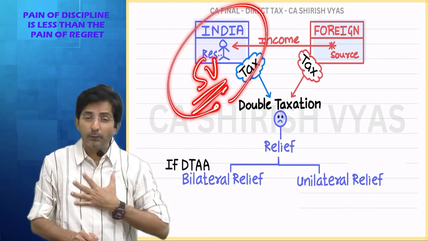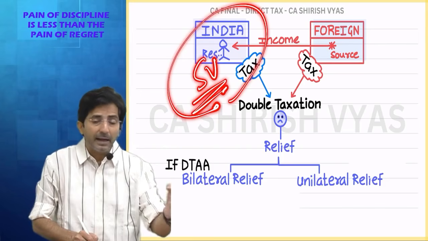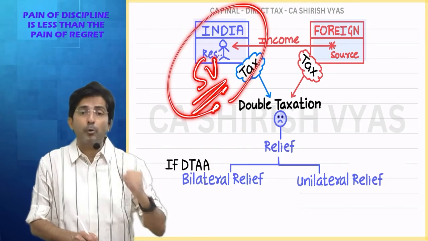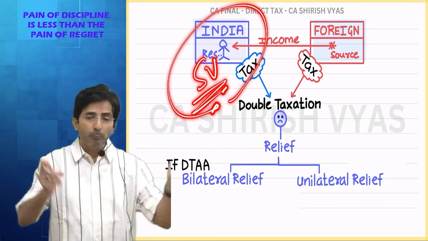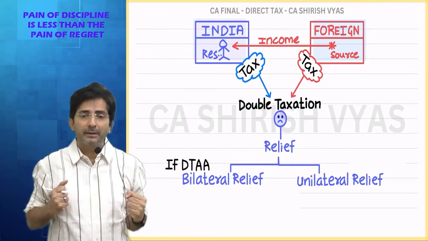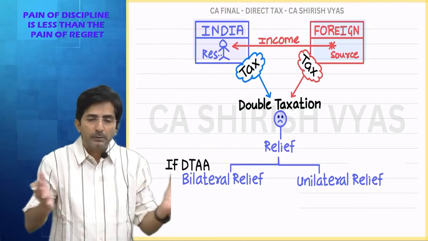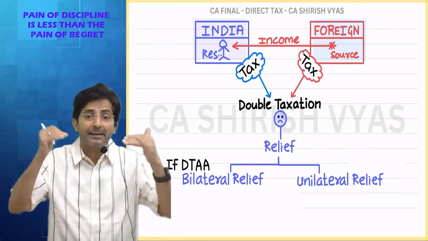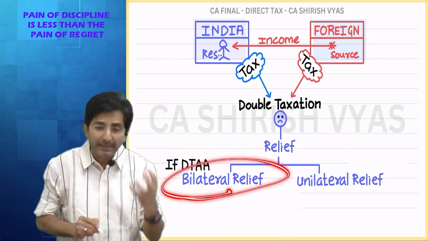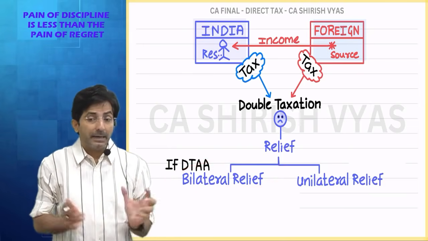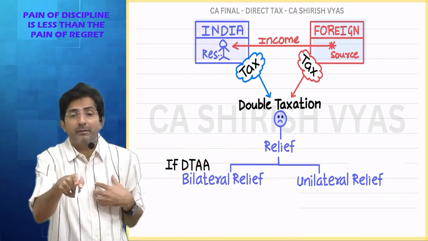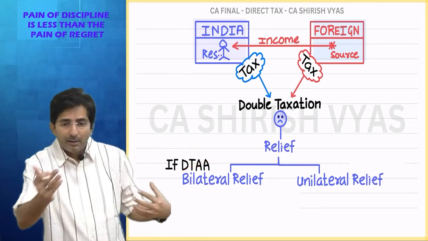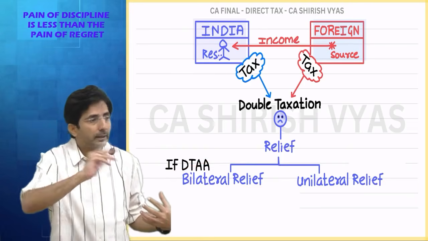So if I suffer double tax, India and Singapore both will support me. And when both the countries are helping me, is it one-sided help or help from both the sides? Help from both the sides. Both means bilateral. Feel the word bilateral. But see, that bilateral support you can expect when our country has got an agreement with the foreign country.